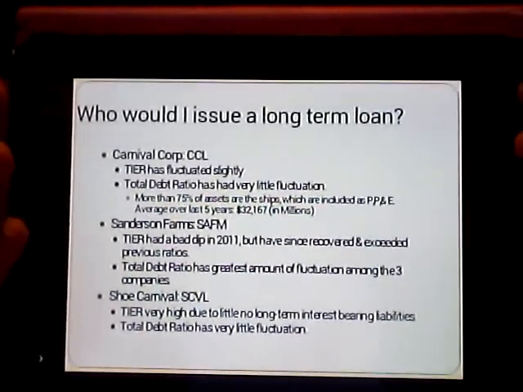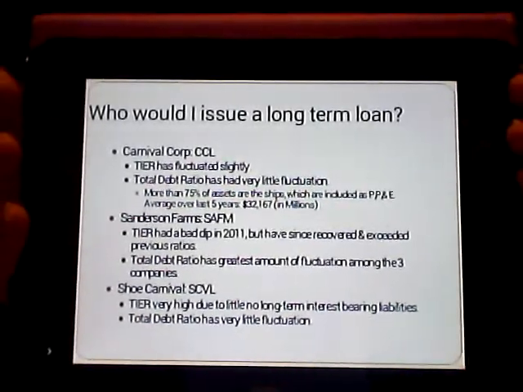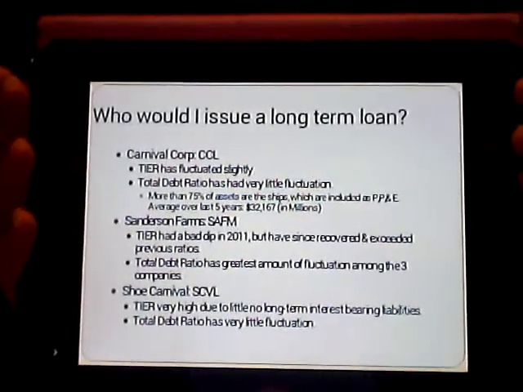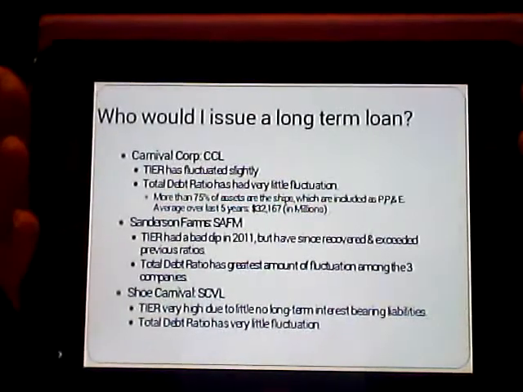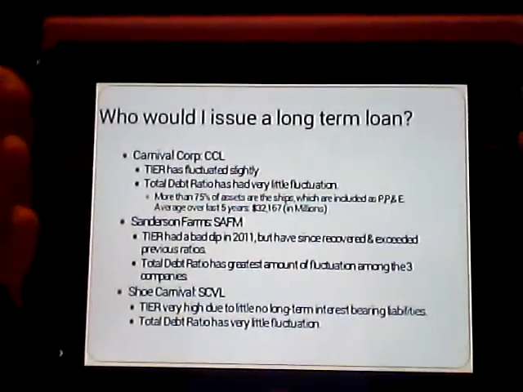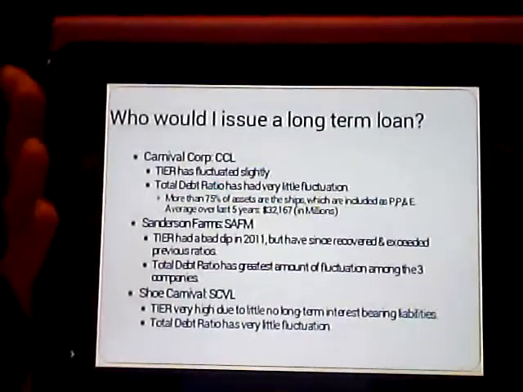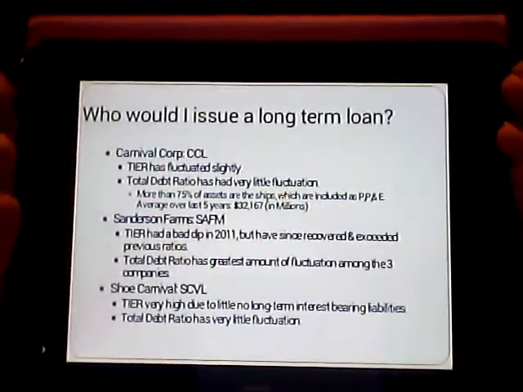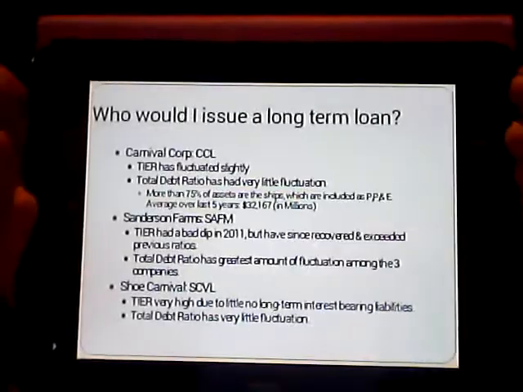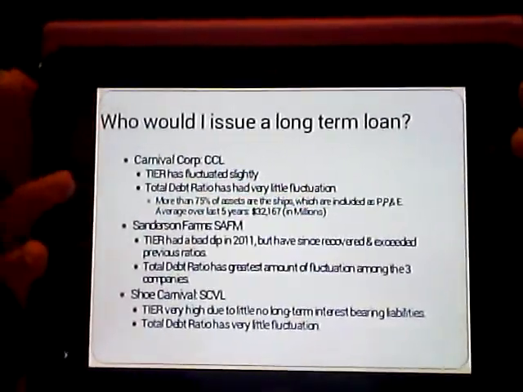Shoe Carnival, their times interest earned ratio is very, very high due to the fact that they have little to no long-term interest-bearing liabilities. If you look at their financial statements, they haven't had any long-term liabilities in the last few years. Their total debt ratio also has very little fluctuation.